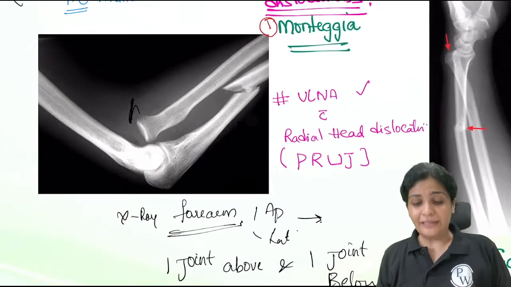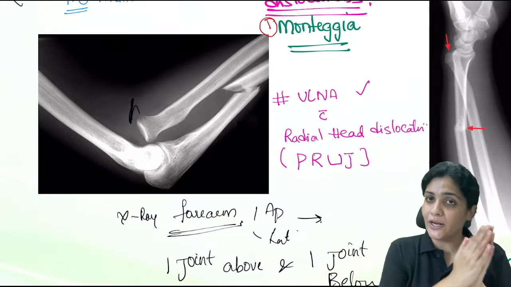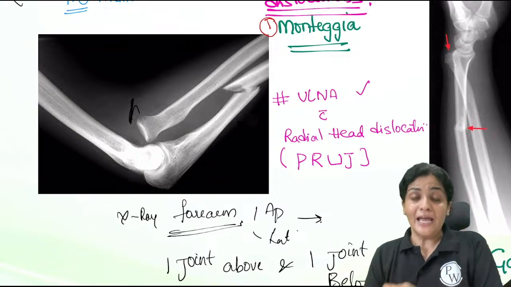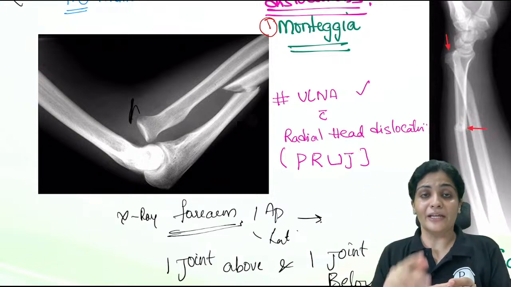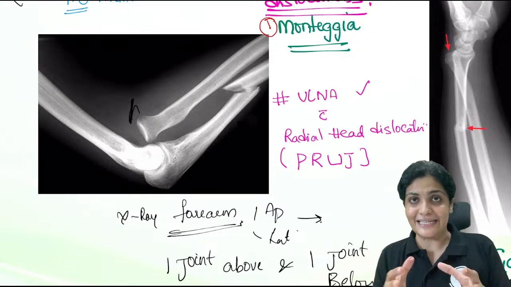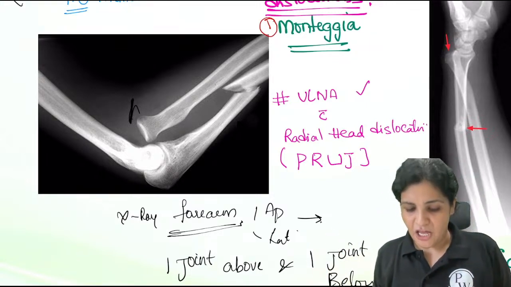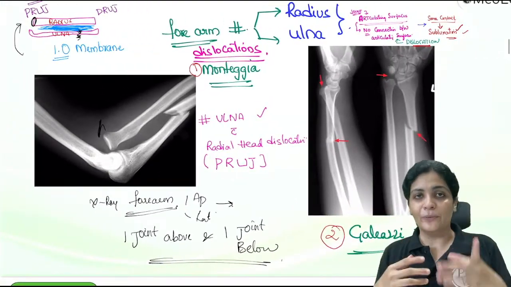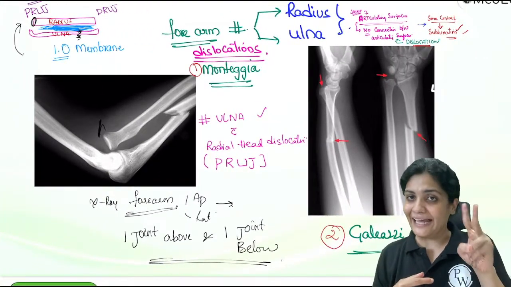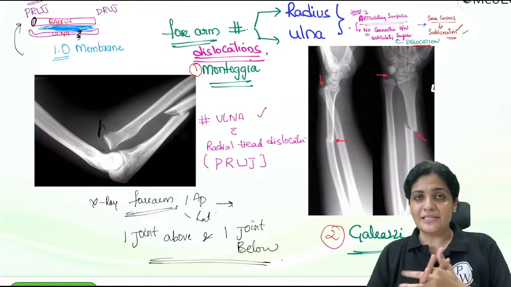Even if you're dealing with femur fractures or tibia fractures, you should always examine one joint above and one joint below. You should be very careful whenever you're dealing with forearm fractures in particular, because we have two great entities here. One is your Monteggia fracture, the second one is your Galeazzi fracture. That is why in orthopedics we deal with two views, AP and lateral, and two joints, one joint above, one joint below. Understood? So this is the Monteggia.